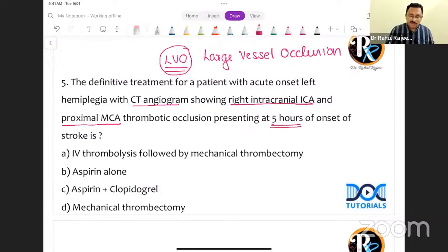Can I go for an IV thrombolysis here? No, because IV thrombolysis is only up to 4.5 hours. Aspirin alone, aspirin plus clopidogrel, see, definitely they'll be used in the treatment. But the question is regarding the definitive treatment. In this patient, there is a possibility that you can do a revascularization, which means you can remove the clot inside the blood vessel. So what is that procedure known as? It is known as endovascular thrombectomy or mechanical thrombectomy. So the answer is going to be option D, mechanical thrombectomy because of the large vessel occlusion.